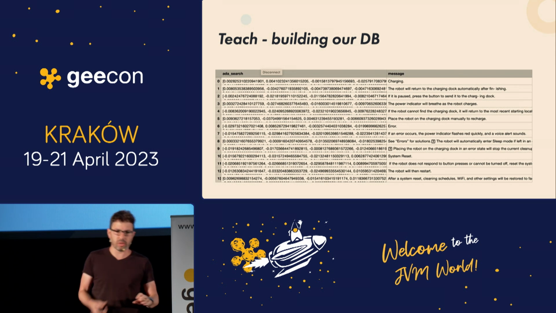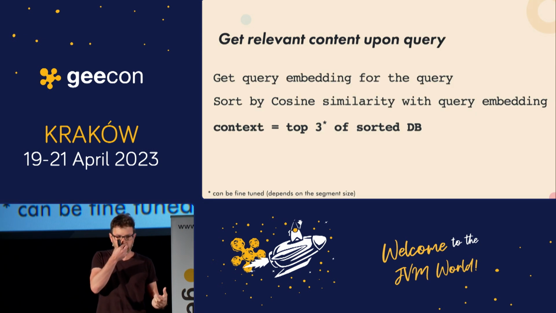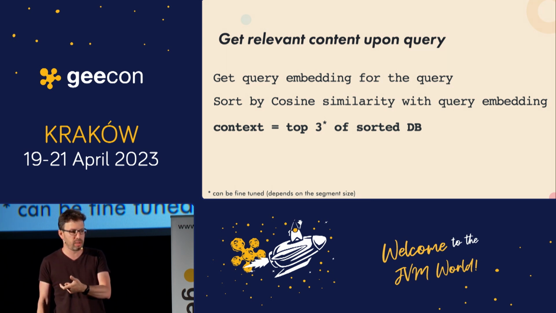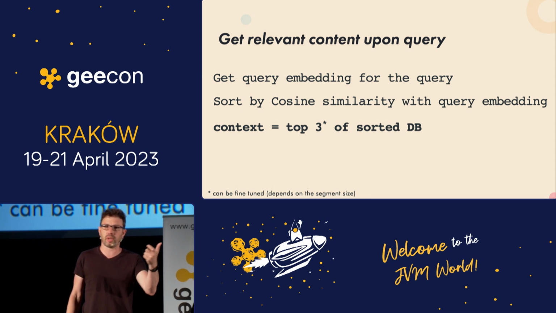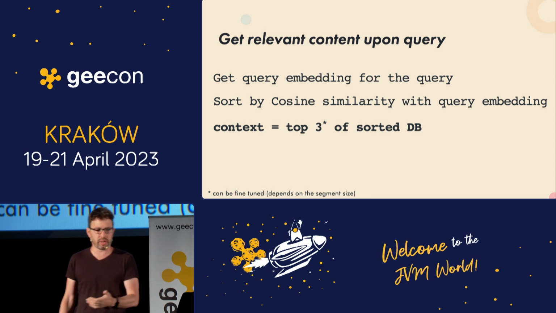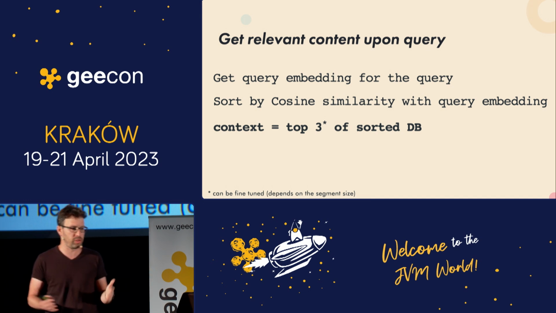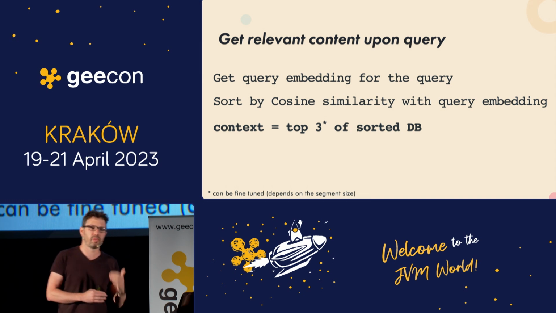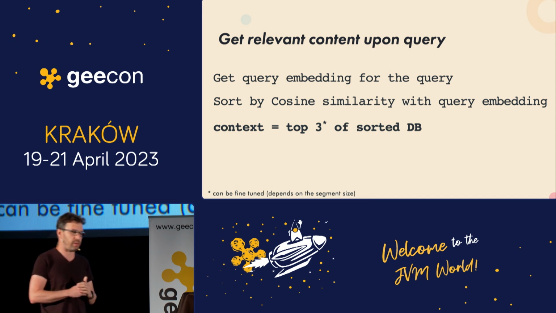Okay? So now after we build this kind of DB, whenever there's a query, what we're going to do is get the query embedding. We're going to send it to the embedding API. Then we're going to run cosine similarity with every entry in this CSV. And then we can sort by cosine similarity and get the top 3 results, or top 5 or top 10. This is up to you to decide. We're getting the top results. And from this, we have the text, the context for our question, right? The user asks us a question, and we have the concrete context in our files.